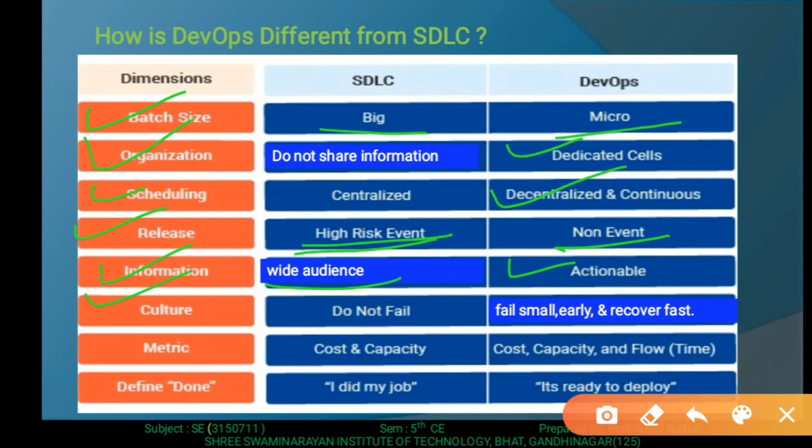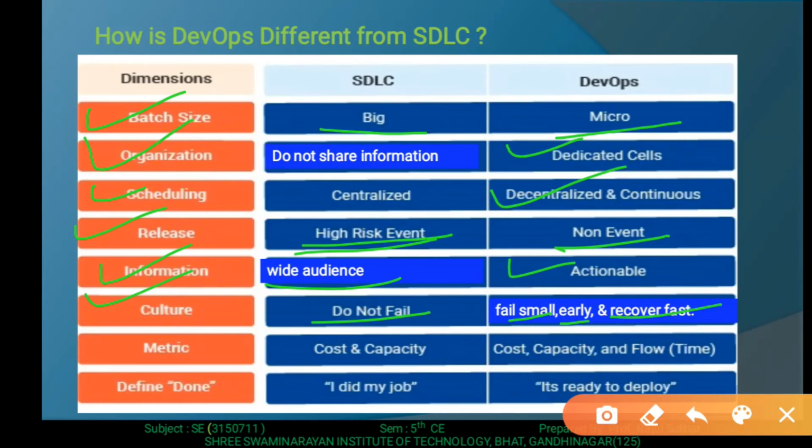Then culture: do not fail. Here, the software development life cycle culture is do not fail, but that is not useful for DevOps. In terms of DevOps, the culture is fail small, fail earlier and recover fast.